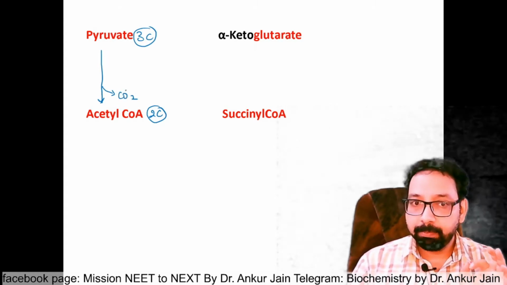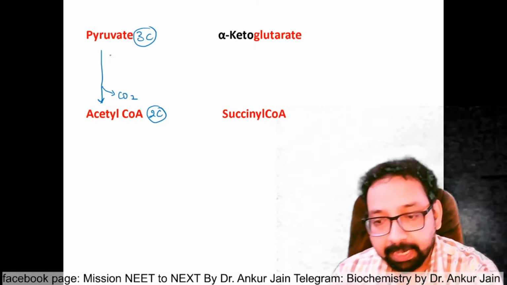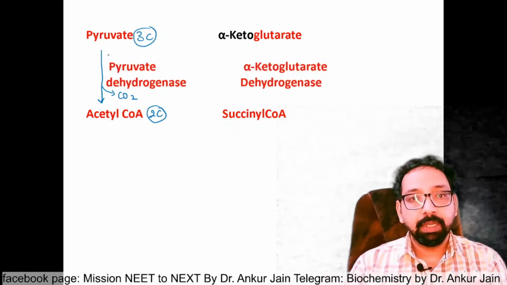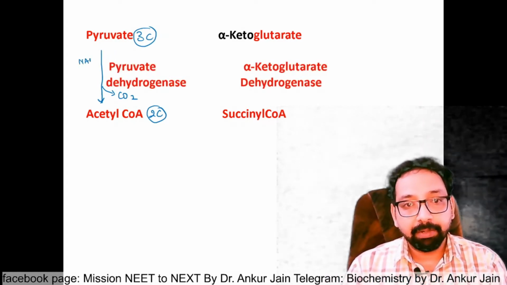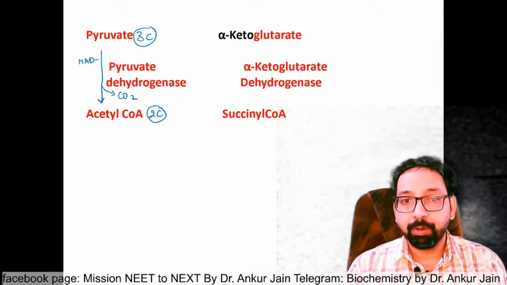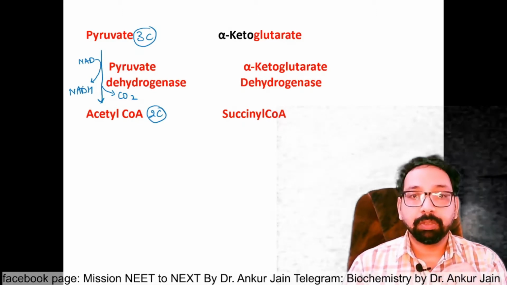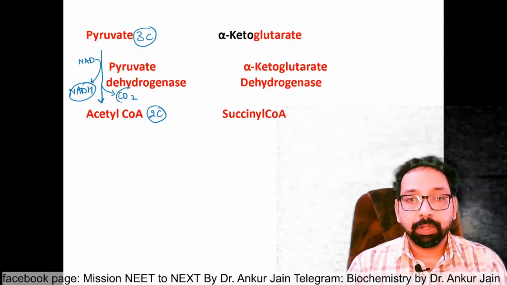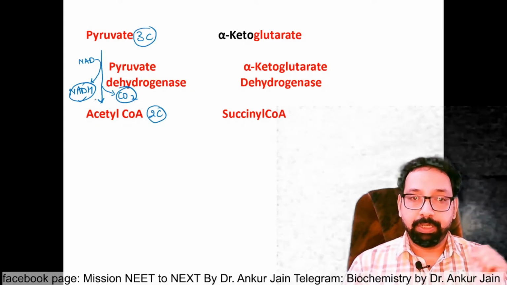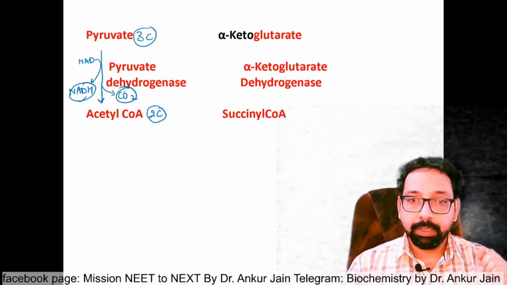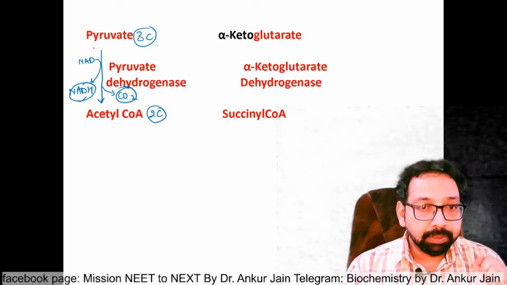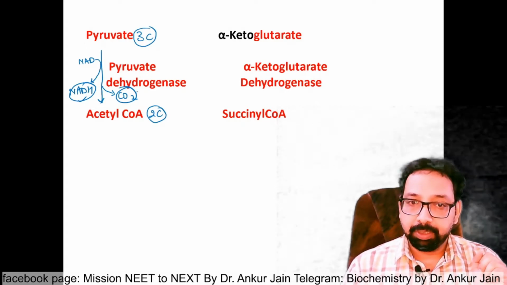That is called decarboxylation, and the name of the enzyme is pyruvate dehydrogenase. So whenever dehydrogenase is there, the removal of hydrogen will be taken up by NAD to form NADH. Clear? So this is oxidative decarboxylation.